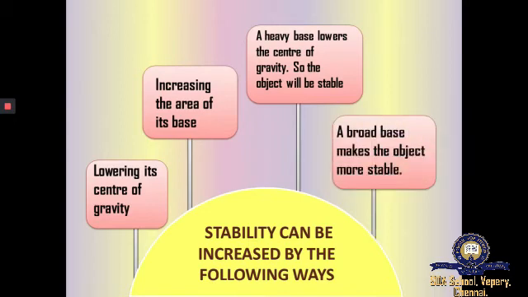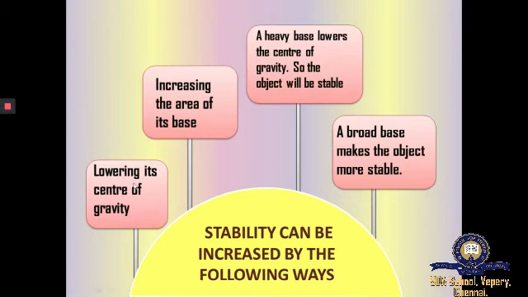A broad base makes the object more stable.